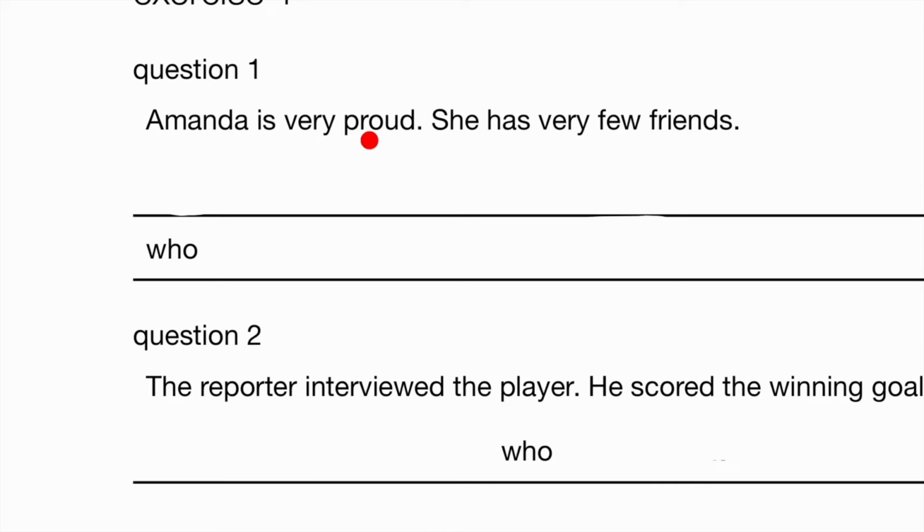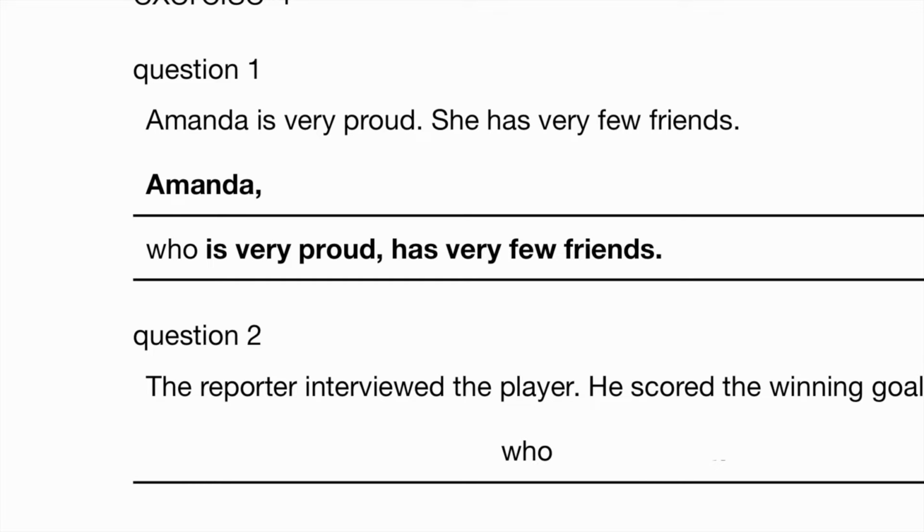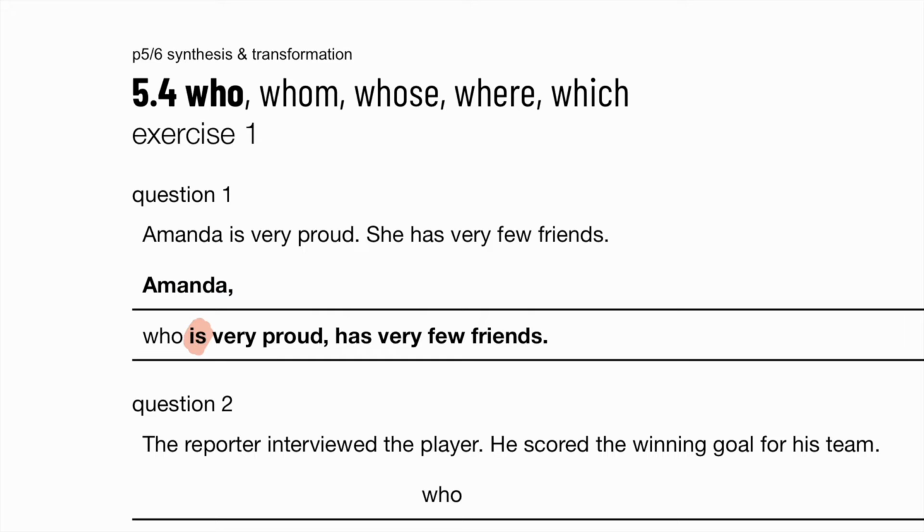Amanda is very proud. She has very few friends. So Amanda, who is very proud, has very few friends. One thing you should notice is that there is a verb right after who. So as I go along the who questions, take note that there are verbs right after that, usually. On the other hand, for whom, you don't have verbs after whom. So that's the pattern to take note of.